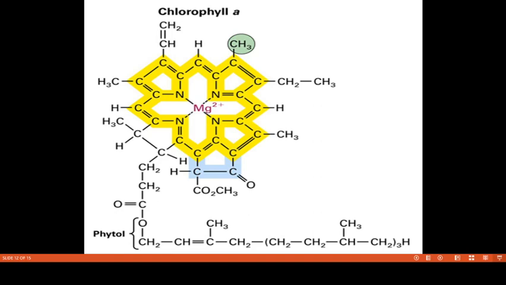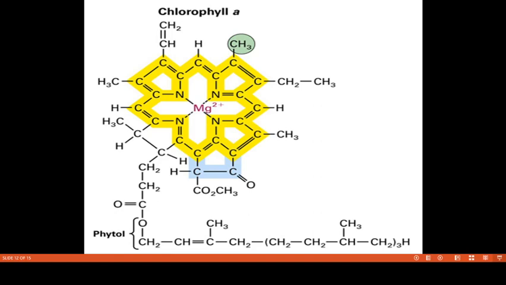First, chlorophylls, next, carotenoids, and the third one is phycobilins.